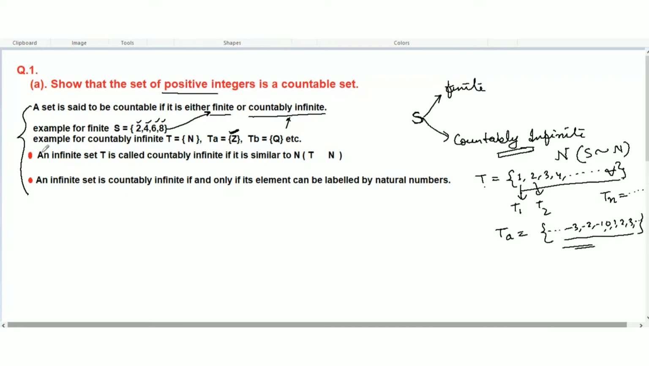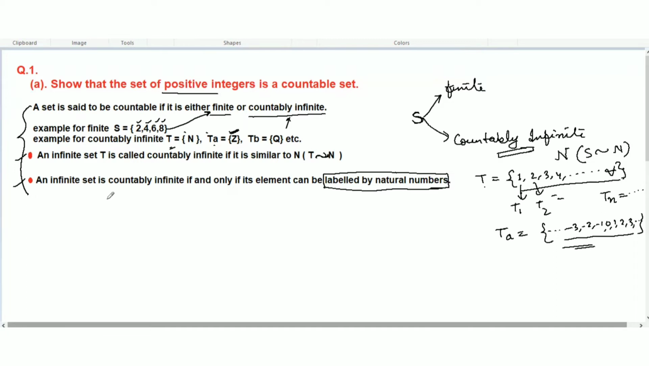So for an infinite set T, there are 2 points here. T is called countably infinite if it is similar to the natural numbers N, which I have explained here, and you can understand it later when I explain this question. And the second point is that an infinite set is countably infinite if and only if its elements can be labeled by natural numbers.